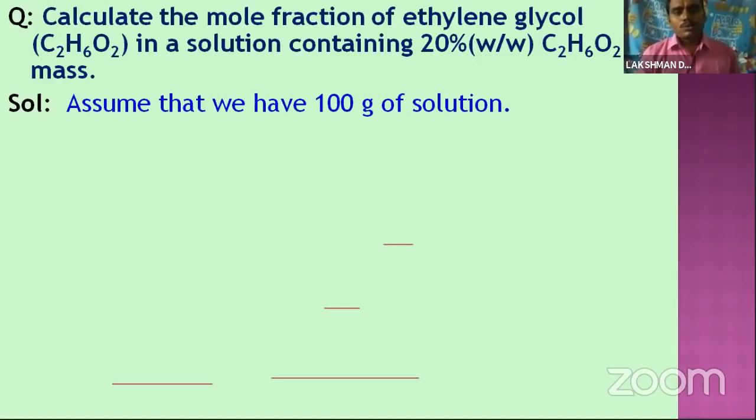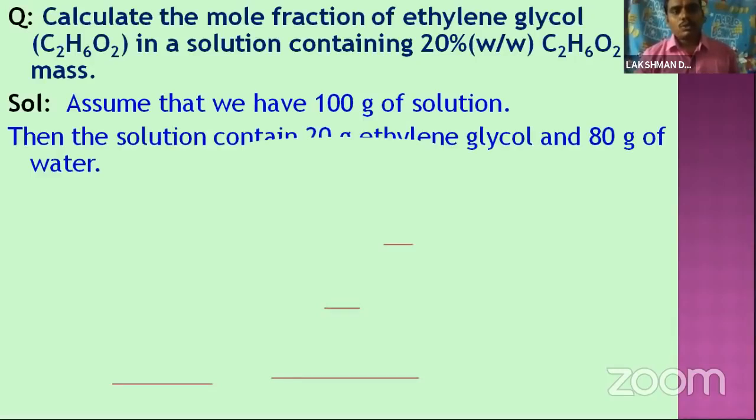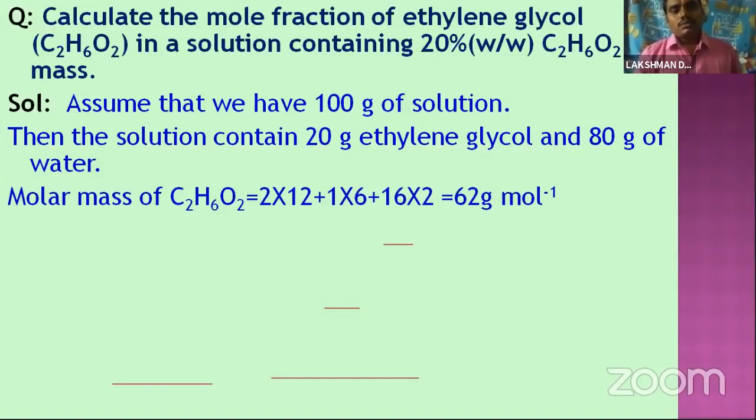Let us assume 100 grams is there. Then the solution contains 20 grams of ethylene glycol. 20% ethylene glycol means the remaining 80% is water. Once again, you can listen here.